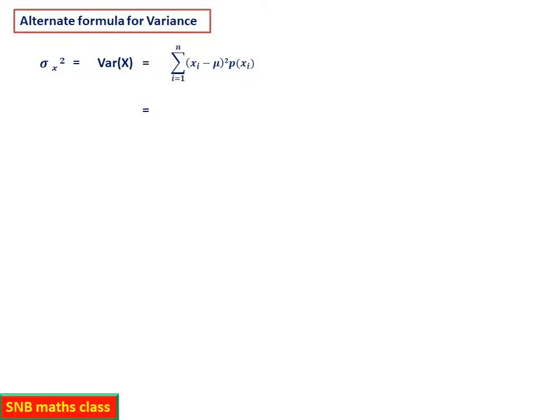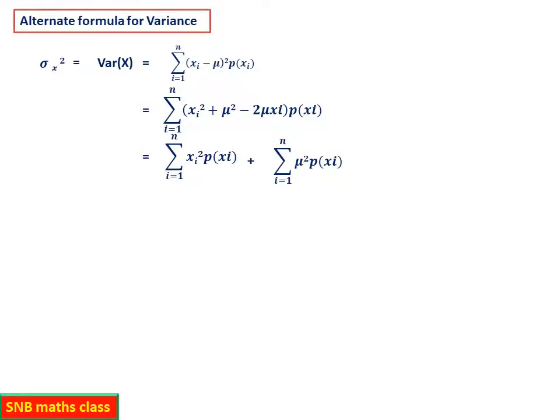First, what you have to do is expand the bracket, that is (xi minus mu) whole square, using the (a minus b) whole square formula: xi square plus mu square minus 2 mu xi, into p of xi. So this is the first step. Now what you have to do is split the summation. So sigma xi square p of xi plus mu square into sigma p of xi minus sigma 2 mu xi p of xi.